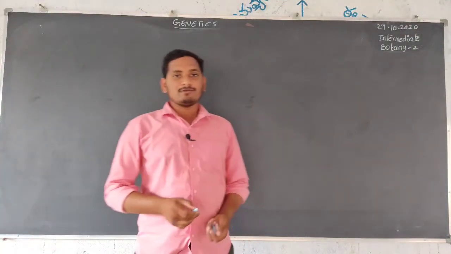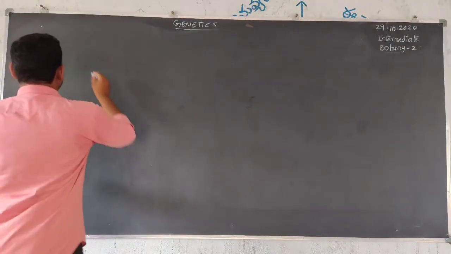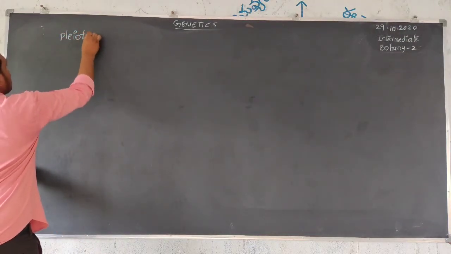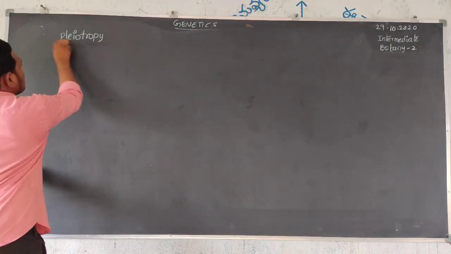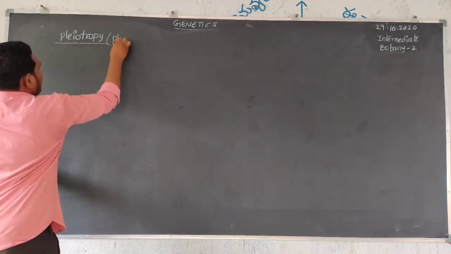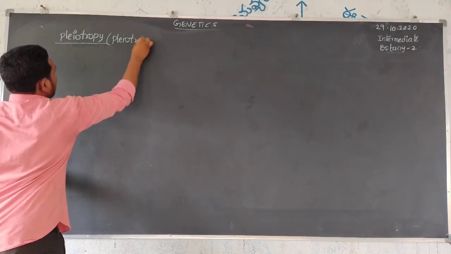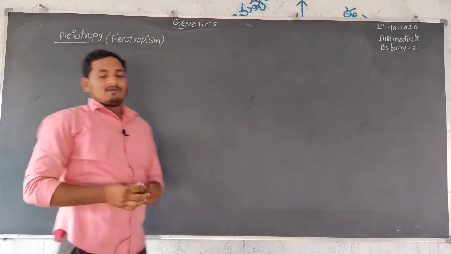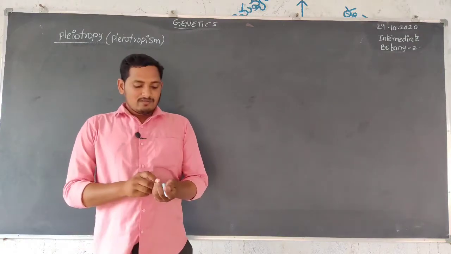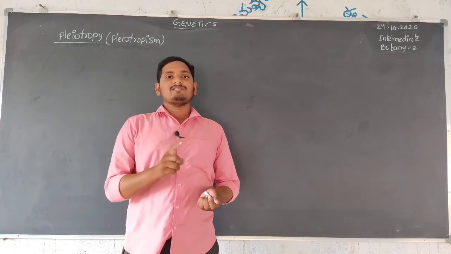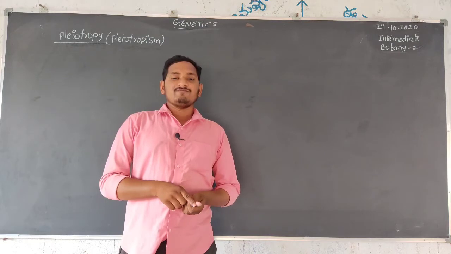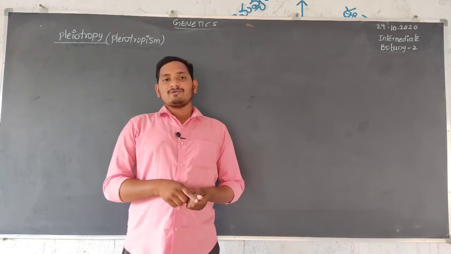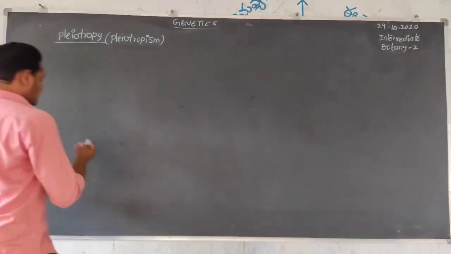Next concept, pleiotropy, or pleiotropism. Pleiotropism means one gene controls many functions, or one gene controls many phenotypes or physical characters.